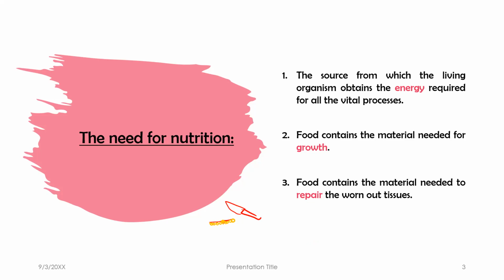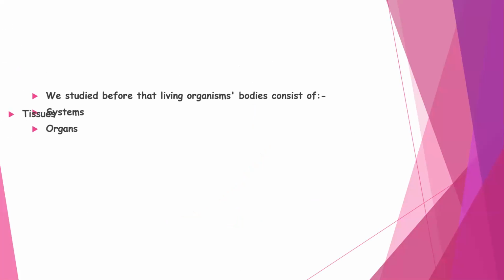Before we start the types of nutrition, let's revise a very simple part we took together last year. We said that any living organism consists of body systems, then organs. Each organ consists of tissues. Each tissue consists of cells.